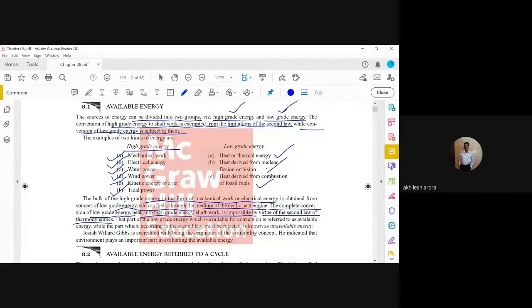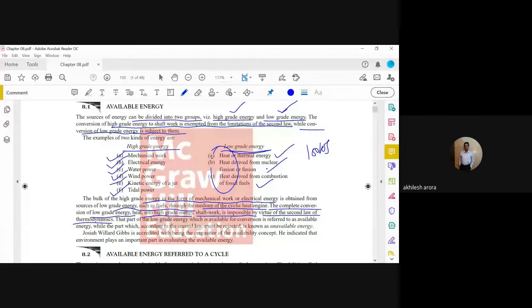So high grade energy is the mechanical work, electrical energy, water power, wind power, kinetic energy of a jet, tidal power. Whereas the low grade energy, if you will see, is always in the form of heat. It could be thermal energy, heat derived from nuclear fission or fusion, heat derived from the combustion of the fossil fuels.